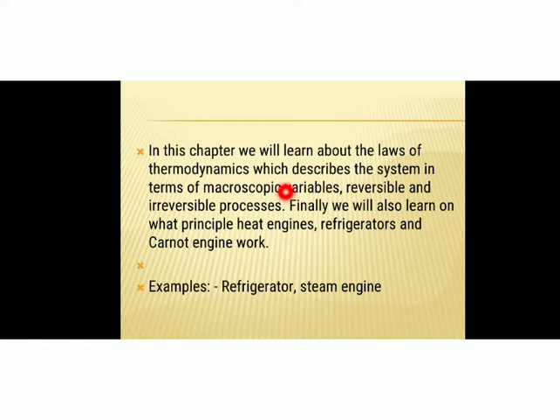In this chapter, we will learn about the laws of thermodynamics, which describe the system in terms of macroscopic variables, reversible and irreversible processes. Finally, we will also learn on what principle heat engines, refrigerators and Carnot engine work.